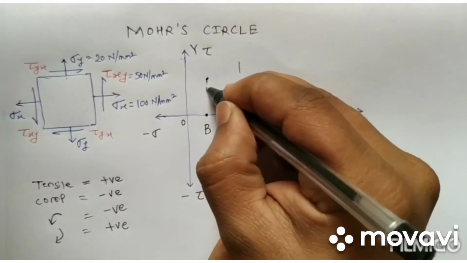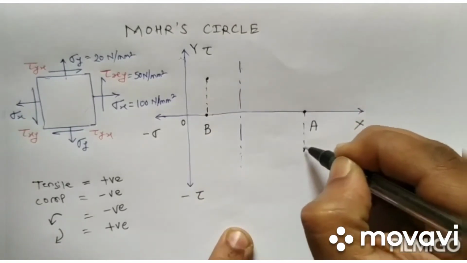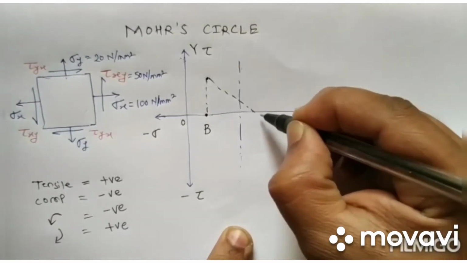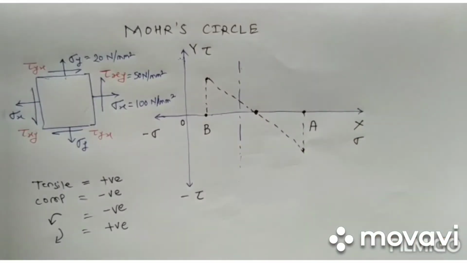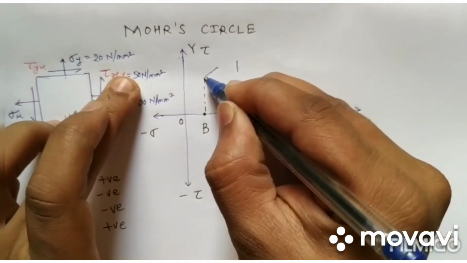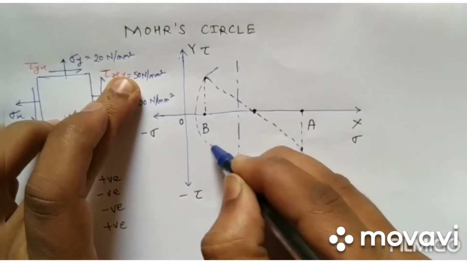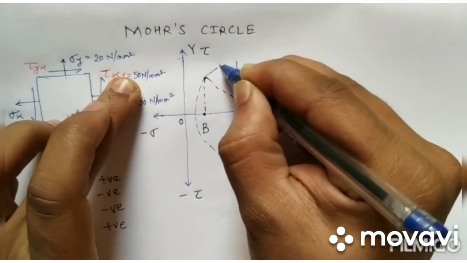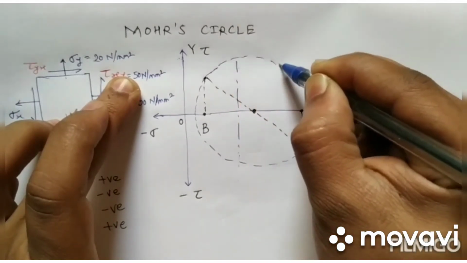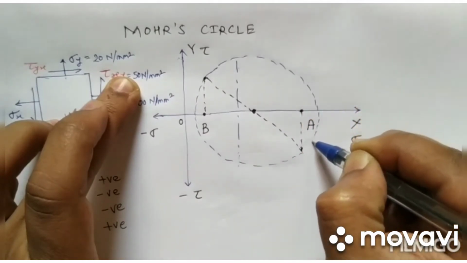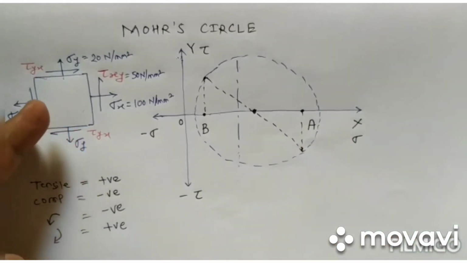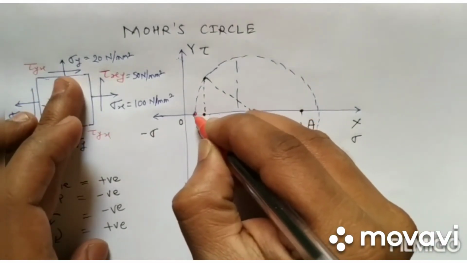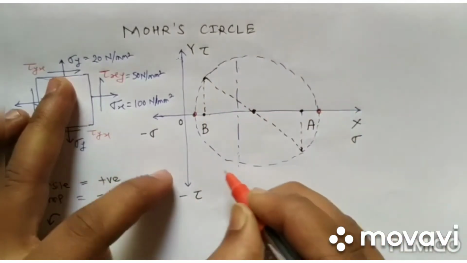Okay, so if we join these 2 points, we will get a center point, and with the help of this center point we will draw a circle. Now it is not to scale, so just try to understand the concept. Okay, now this is the circle. Now we have got 2 points here. This is 1 and this is 1.